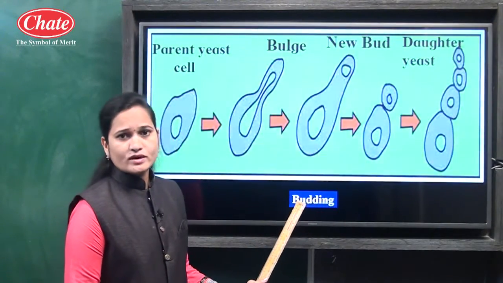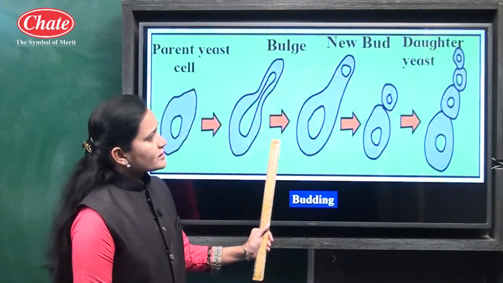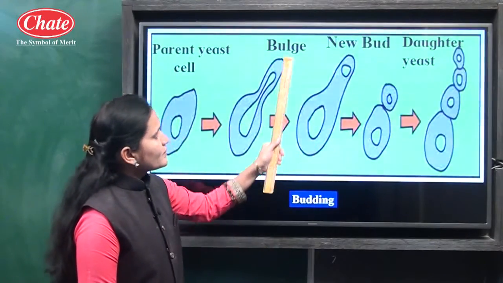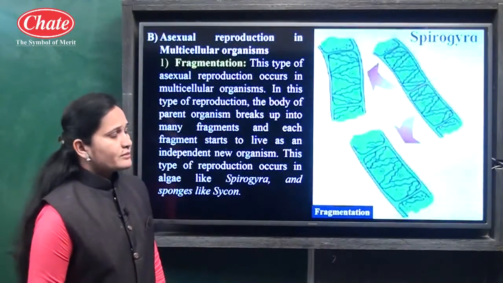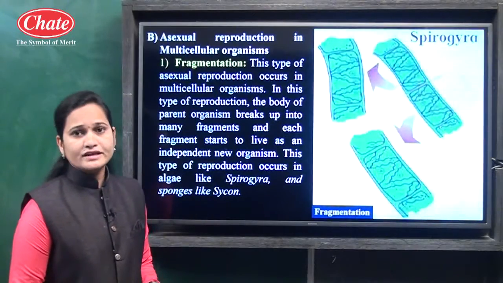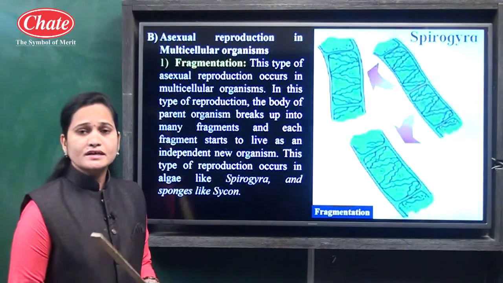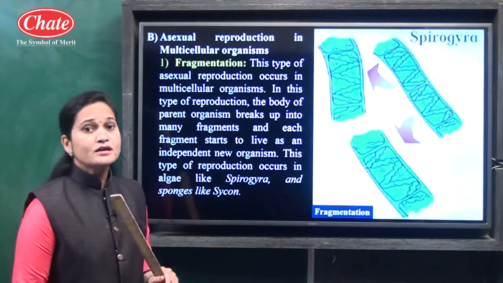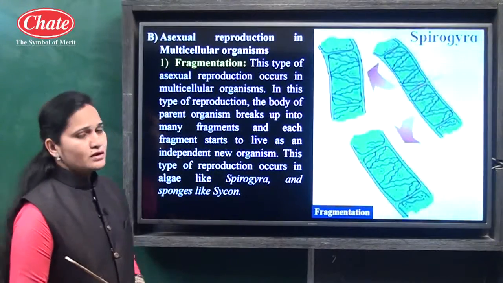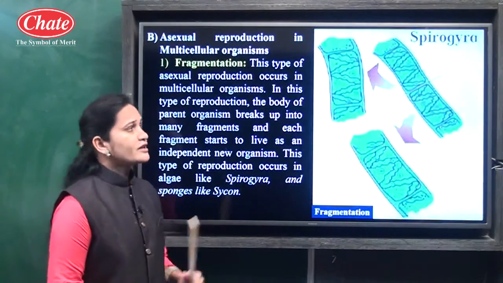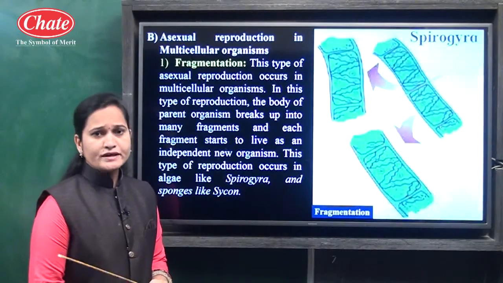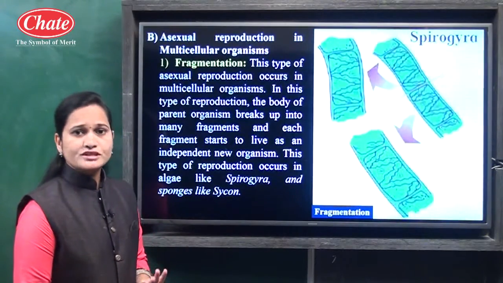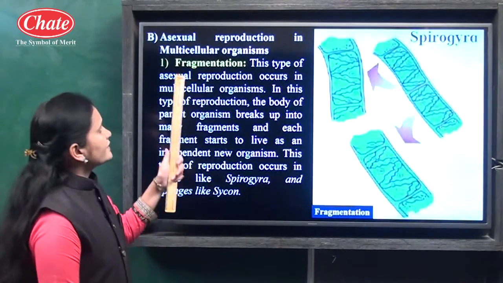Why is this process known as budding? Because daughter cells are formed from the bulge or the bud. In total, you have studied three methods here of asexual reproduction in unicellular organisms. Now let us see asexual reproduction in multicellular organisms.